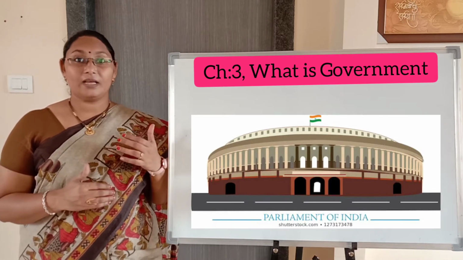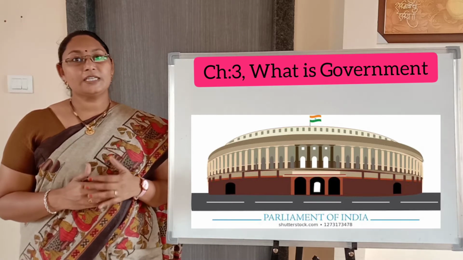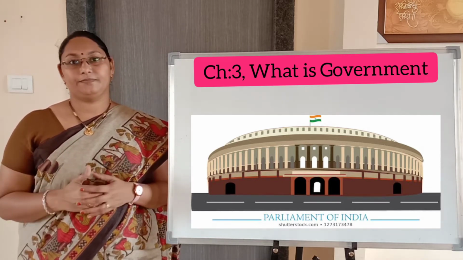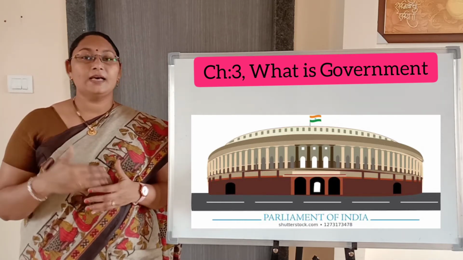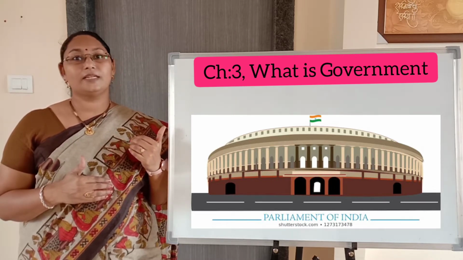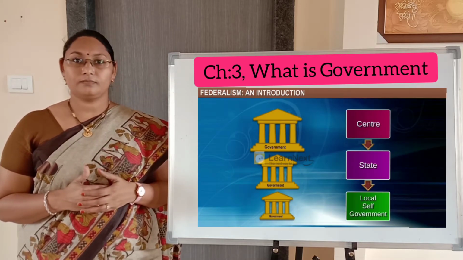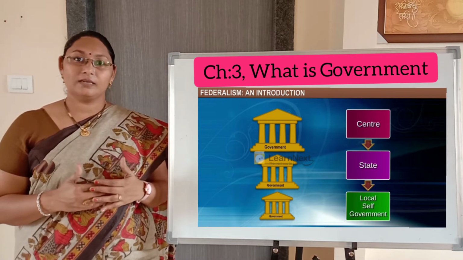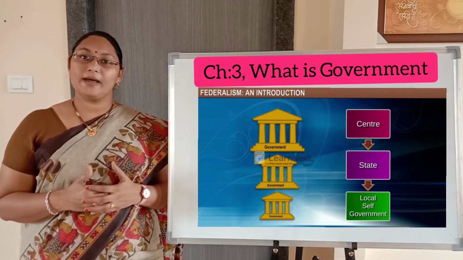The next and final level is the central level. Central level decisions are applicable all over the country. So at the national level, across the country, our national government will look after the demands and needs of the people. That is the central government. Yes, in these 3 levels, our government works and it will fulfill the demands of the people.